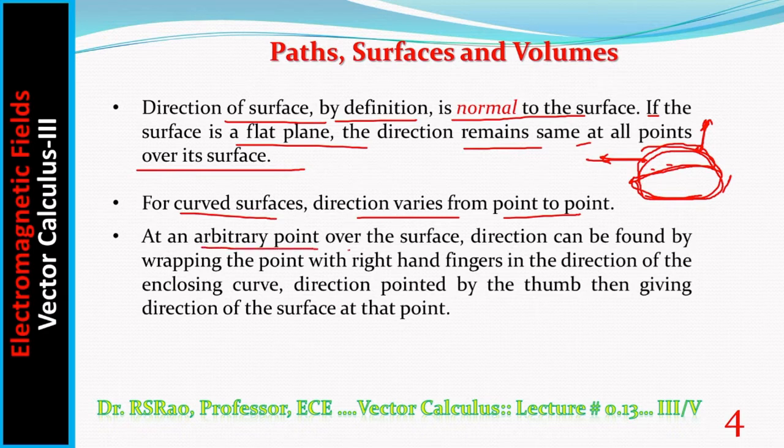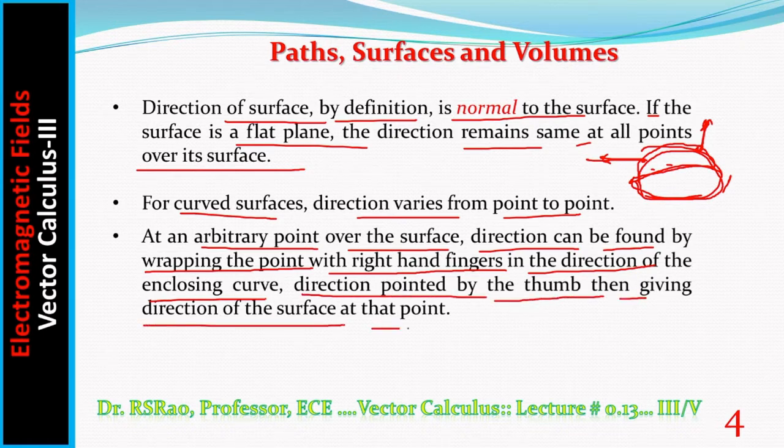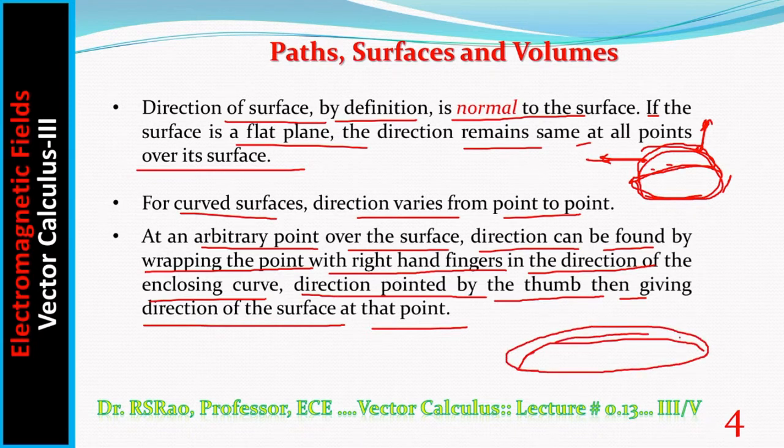At an arbitrary point over the surface, direction can be found by wrapping the point with right hand fingers in the direction of the enclosing curve. Direction pointed by the thumb then gives the direction of the surface at the point. So here is some surface. Let us suppose it is enclosed by some path. Now you want the direction at this point over the surface. Then what you have to do is encircle this point with a curve like this.